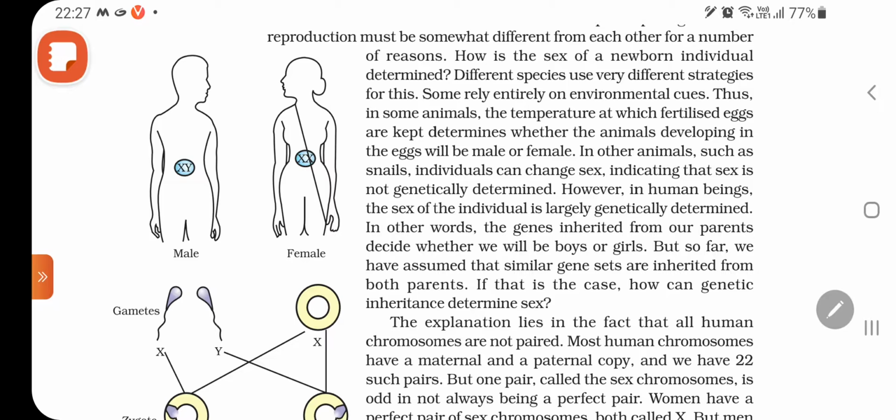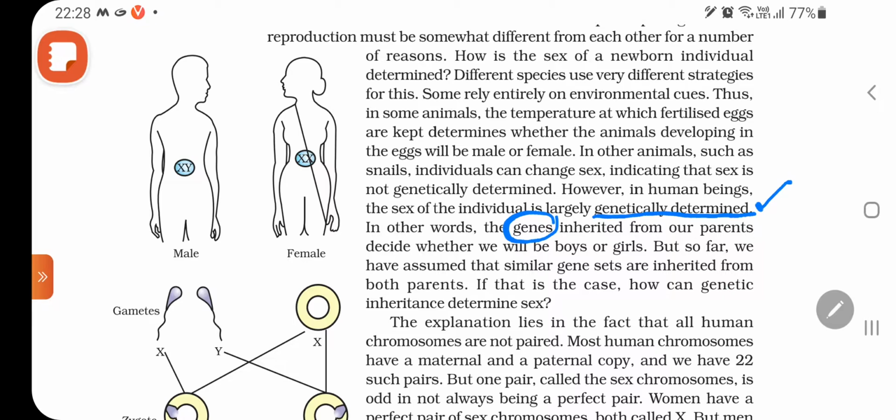You can check out here that in human beings, the sex of an individual is largely genetically determined. It is very important to note down that in the case of human beings, sex is determined genetically. In other words, genes inherited from one parent decide whether we will be a boy or a girl. But so far we have assumed that similar gene sets are inherited from both parents. If that is the case, how can genetic inheritance determine this?